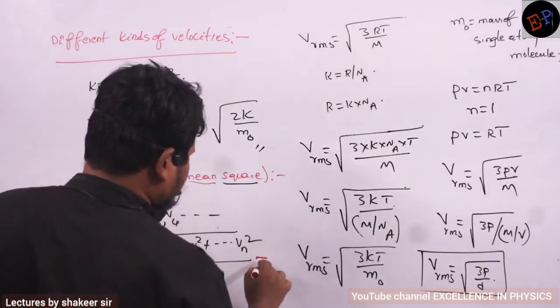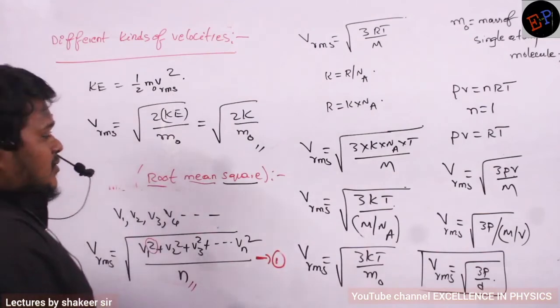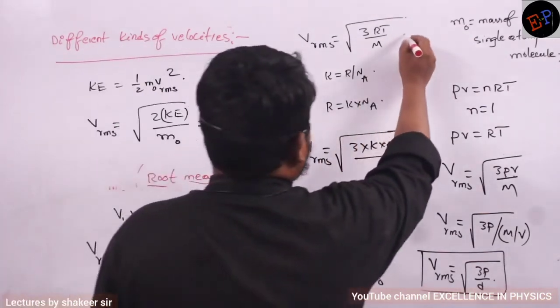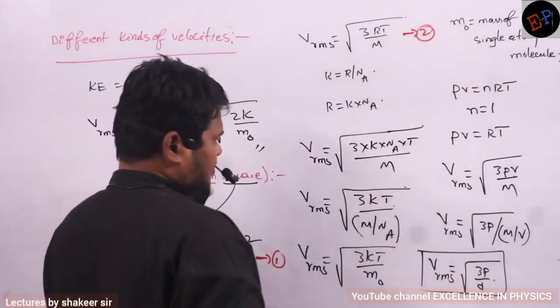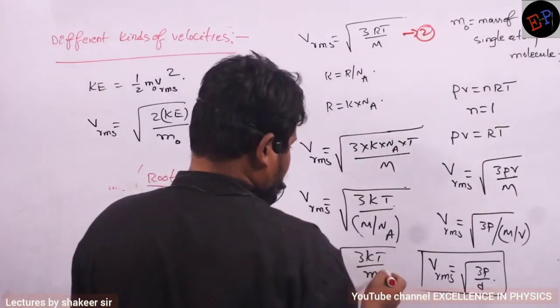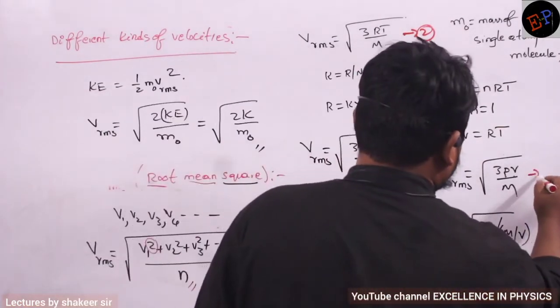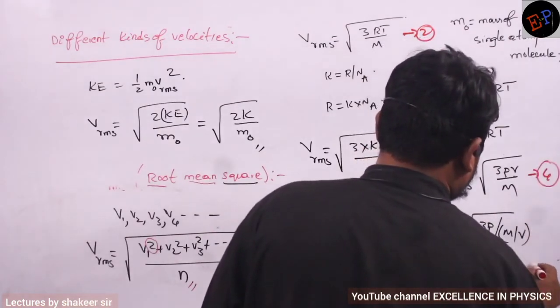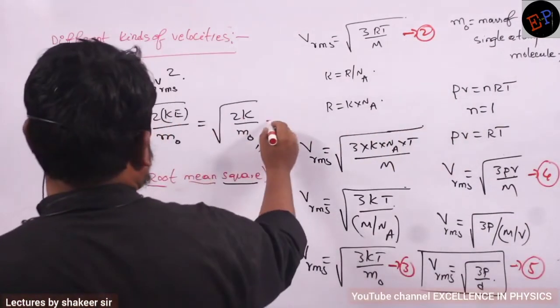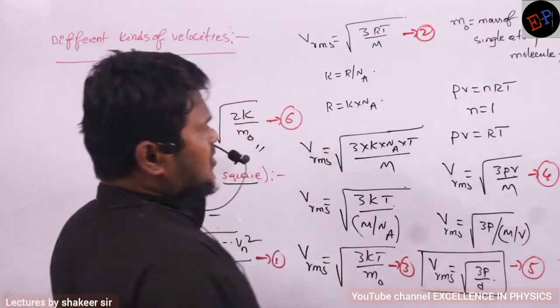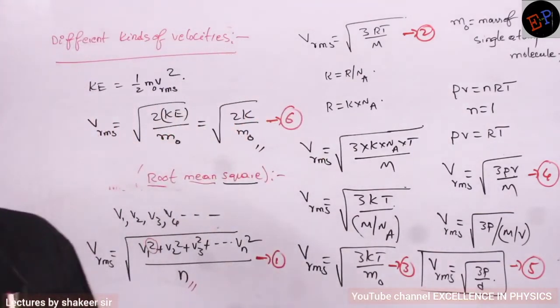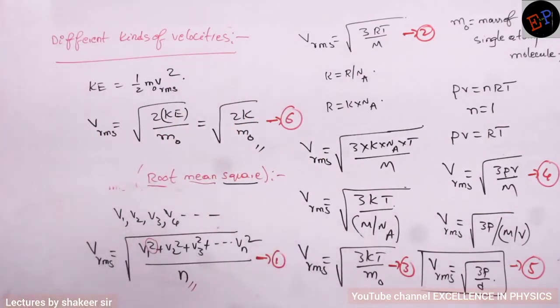Let us see. First equation. Second equation. Third equation. Fourth equation. Fifth equation. And this is the sixth equation. So totally 6 equations for RMS velocity of a gas. That's it.